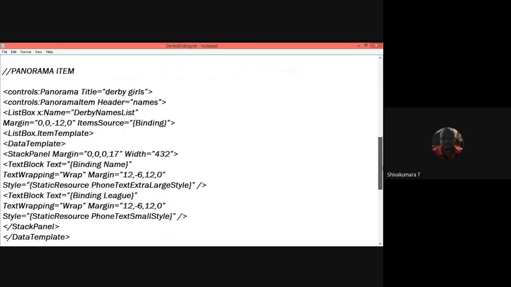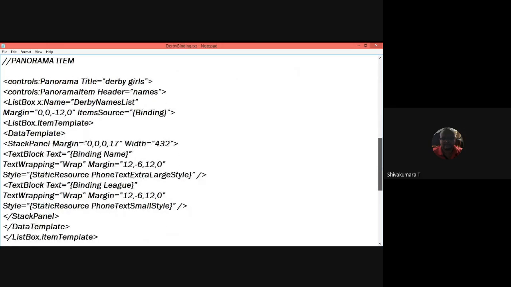And the panorama item you are defining in the GUI, that is controls. The panorama title is Derby Girls. There is just some custom information. In this panorama item, you are defining the header names list box.